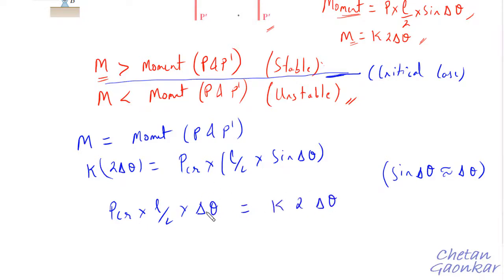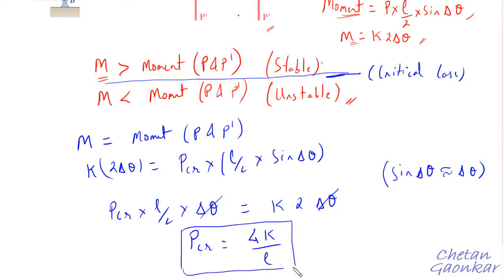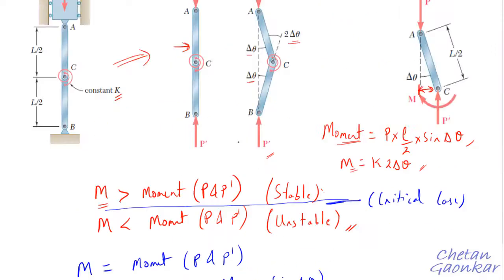From here I can straight away cancel delta theta, and finally I can write the critical load expression PCR as 4 times the stiffness K divided by L. So this is the critical load of this system.